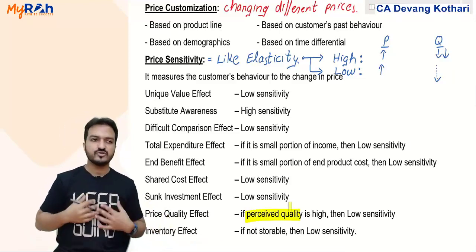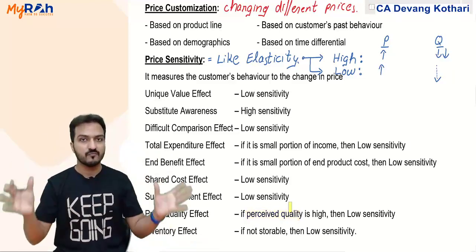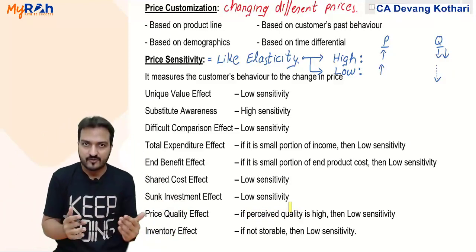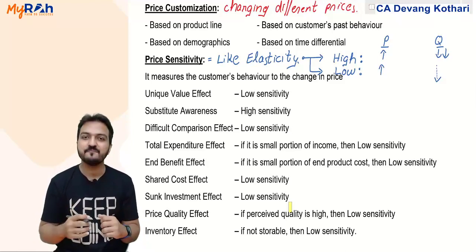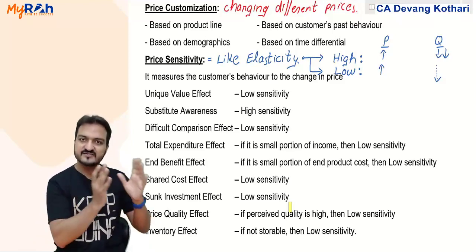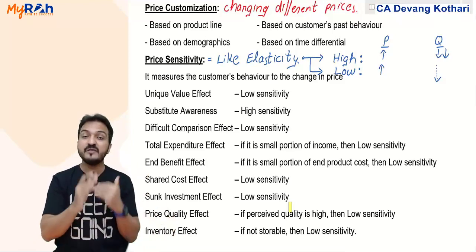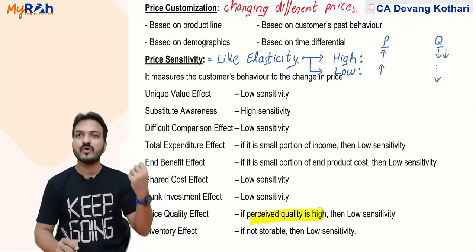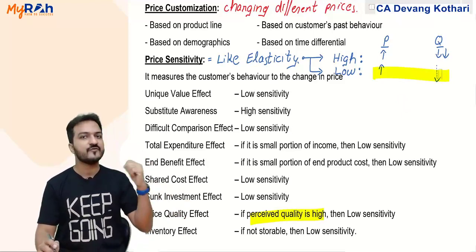People have a perception that Apple phones are very premium quality. It is just a perception. Actual quality is not that good. Well, in my opinion, actual quality is as good as, say, Samsung phones itself. But people's perception matters. If the perceived quality is high, then you can charge high price because sensitivity is low.